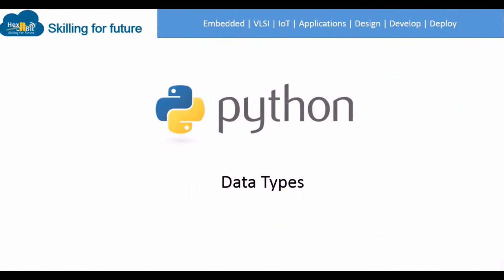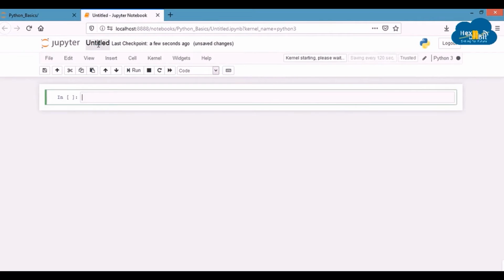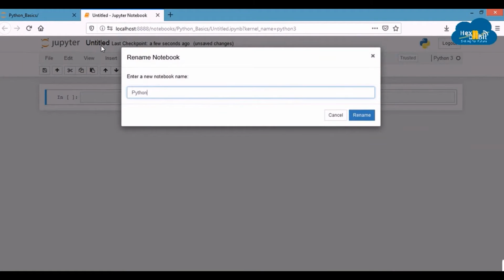We are going to discuss some essential concepts of Python through the next few sessions. In this session, we are going to learn about some of the basic data types in the Python programming language. You can also refer to the downloadable notebook for this session. So let's create a new notebook for this. I'm going to rename this notebook as Python_data types.